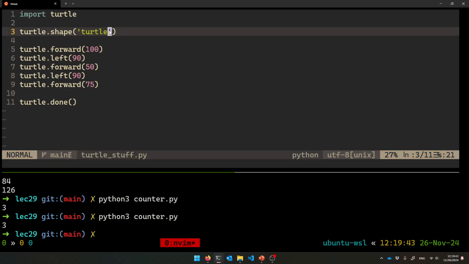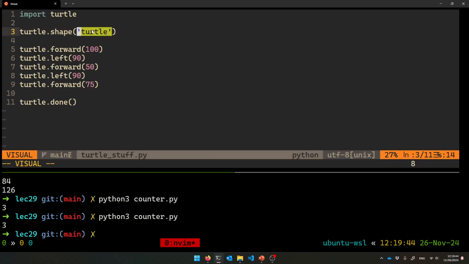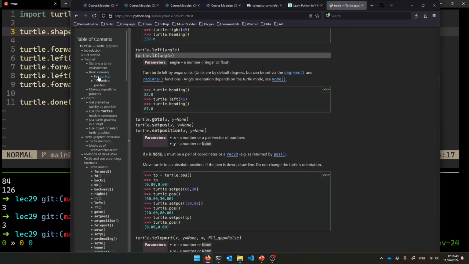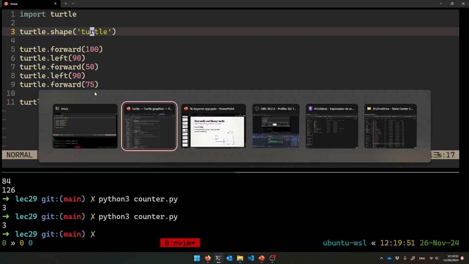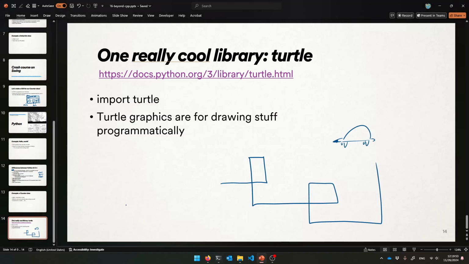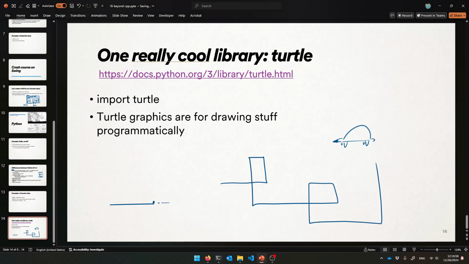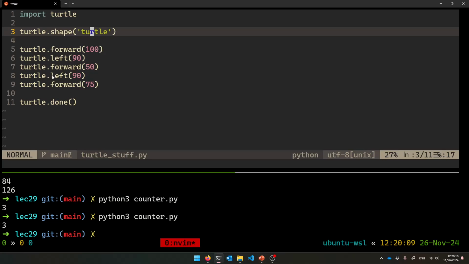You pass along the string shape you want him to be. Could have been a circle, a triangle. We're going to make him a turtle. And then here I am. By default, the turtle is facing right or east. And so I say go forward 100 units. I'll draw that. Then I say turn left 90 degrees, so it was facing that direction. I want him to turn left 90 degrees, like that. And now he'll face this direction. I want him to go forward another 100 units, and then do the same thing. All right, a few more times to draw stuff.